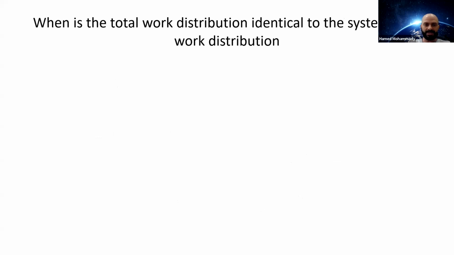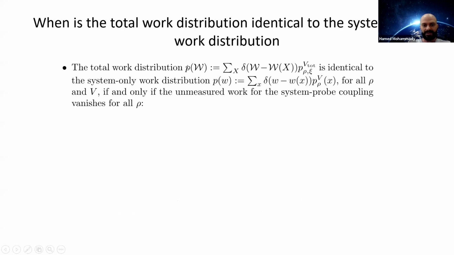Now, when is the total work distribution identical to the system work distribution? The total work distribution is just given by this equation here. So it's the delta function, which captures the probability of a sequence X. You look at the probability of sequences X, and you sum them up for all sequences where the work equals W, right? And the system-only work distribution is again given by this equation.